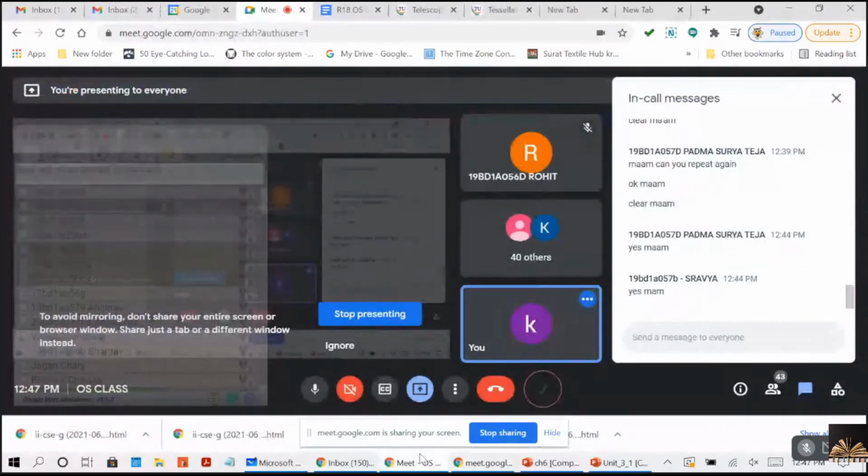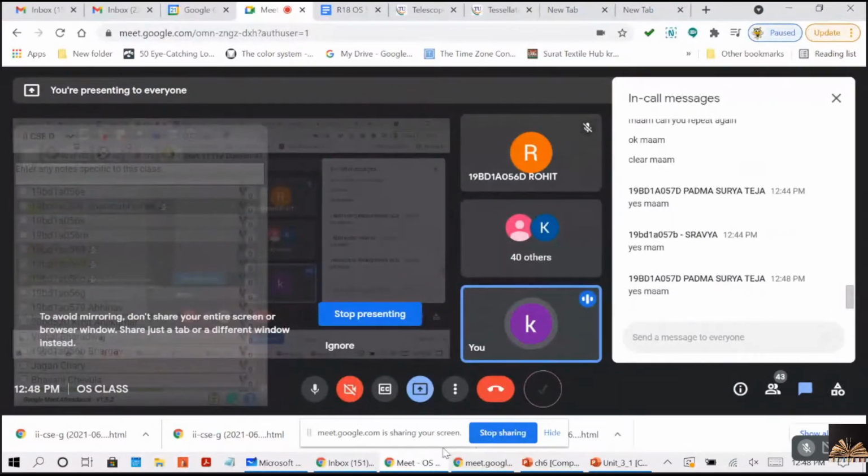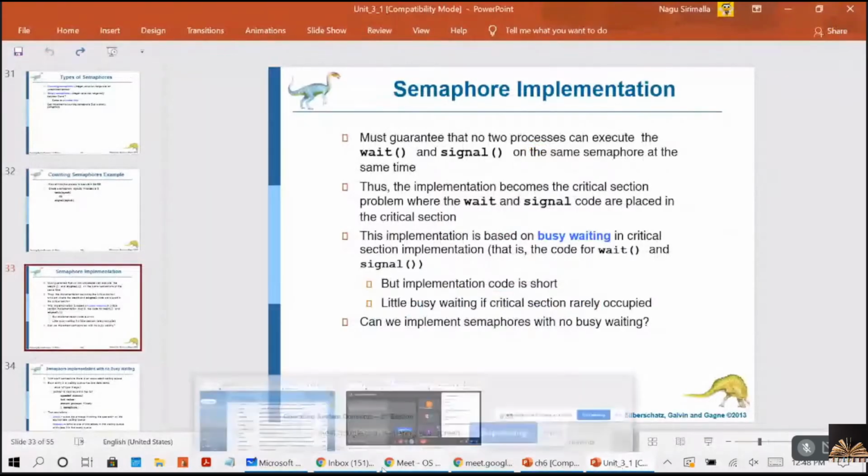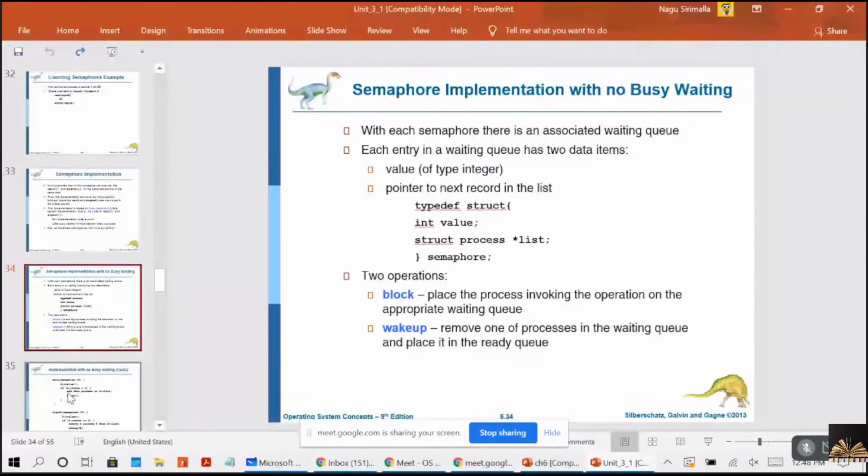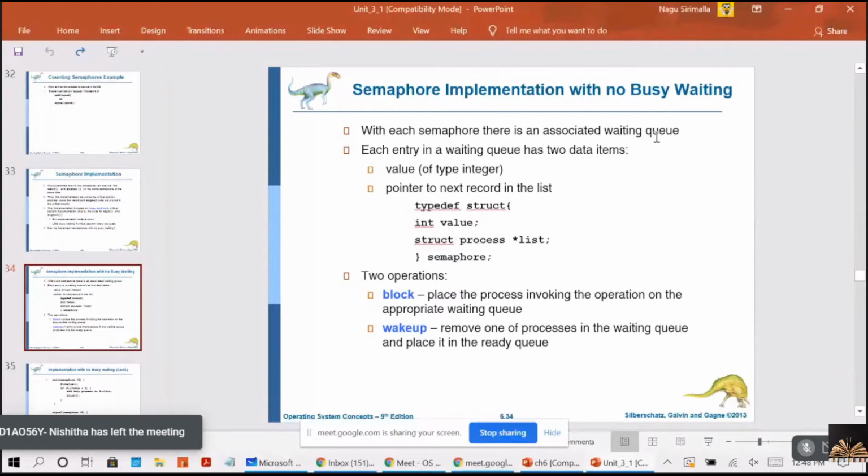If this is clear, the method is clear for you all, I will show you the implementation part. Yes, this is the code, right? Each semaphore has an associated waiting queue, what I have told you. Each entry to the waiting queue has two data items: one is a value, and the other is a pointer to the next record in the list. So for each entry, we have some integer value and a pointer to the next record in the list, right?